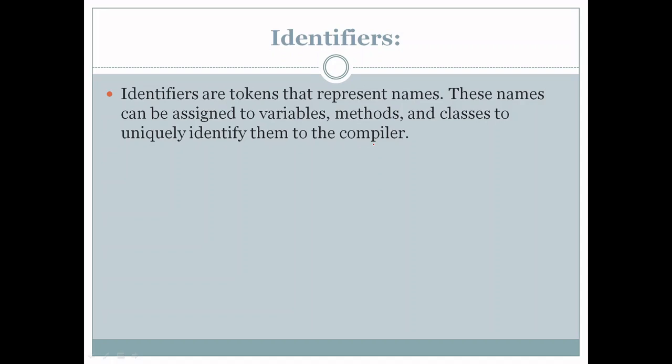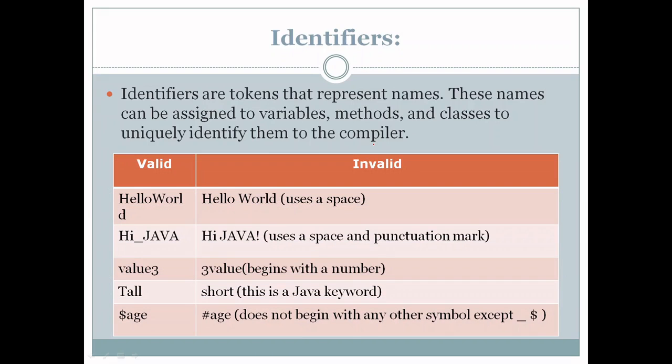So in simple terms, I can say identifiers are simply names assigned to variables, functions, classes, etc. We have certain rules while giving names to the variables or identifiers. When you declare an identifier, a name, we have certain rules. So this table shows you the correct or valid and invalid identifiers.